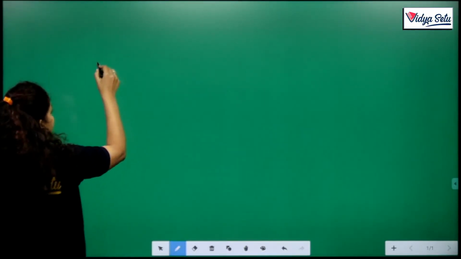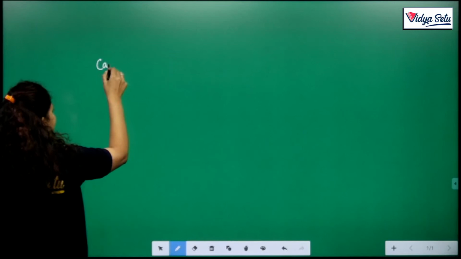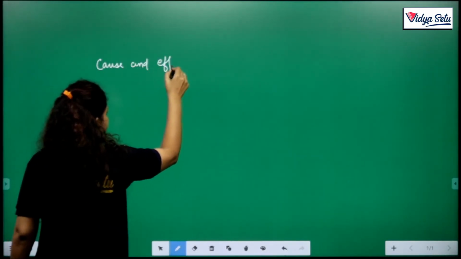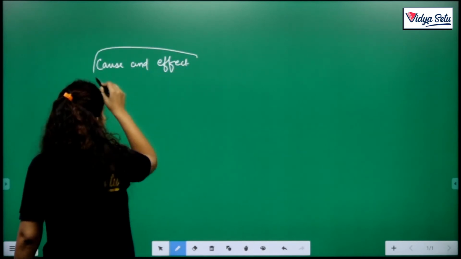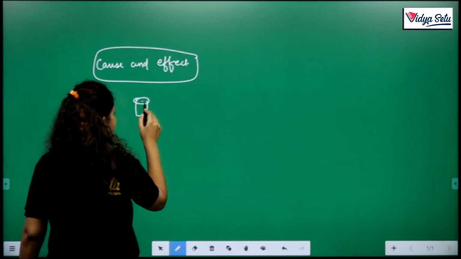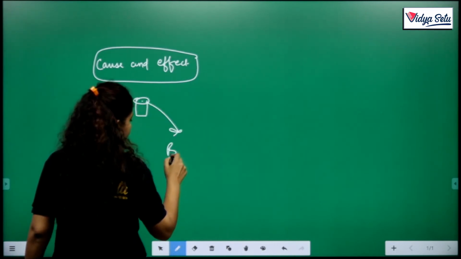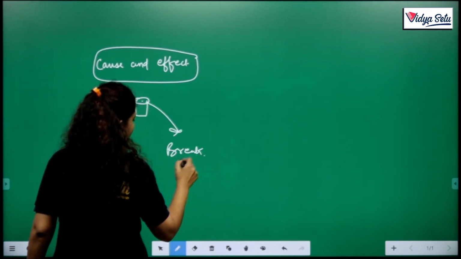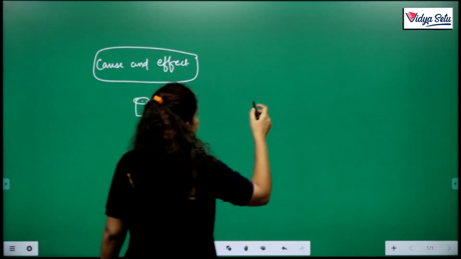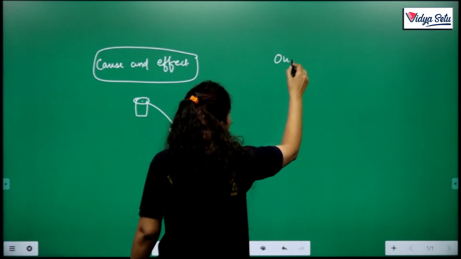There are two types of statements. First, which is based on cause and effect relationship. That means if I throw a glass, then it will break. Clear? This is cause and effect relationship. And the next one is ought to be.